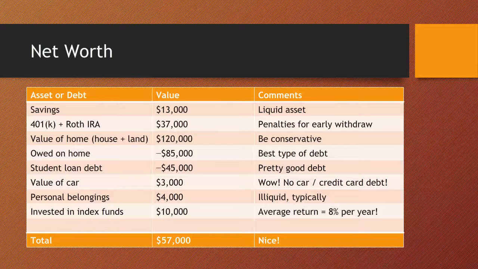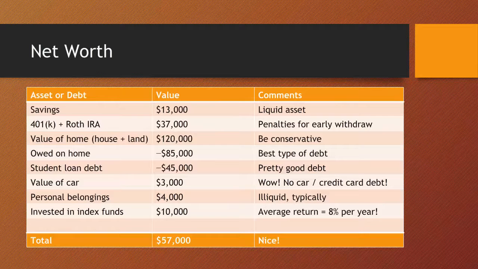You can create a spreadsheet like this in Microsoft Excel or Google Docs. In your spreadsheet, you should not only have your assets, but also your debts, and they should add up so that you can get a picture of what your financial situation is. Some assets are liquid, such as savings, while others, such as your home, are quite illiquid.